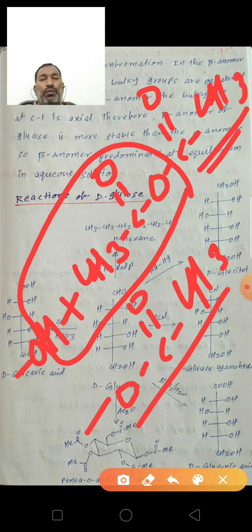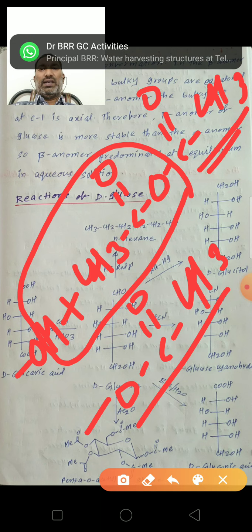So 5 OH groups convert into 5 OCOCH3 groups. So it forms pentaacetyl glucose.